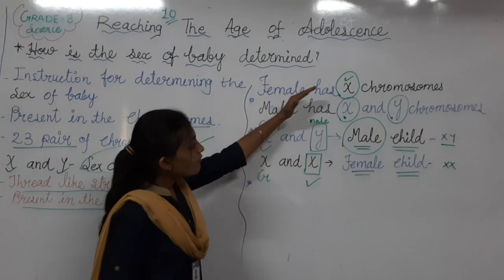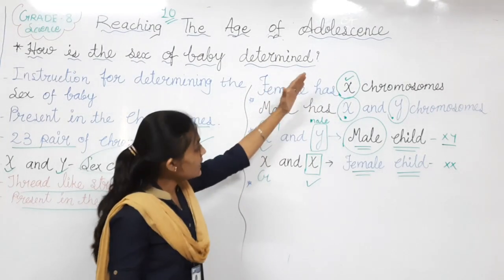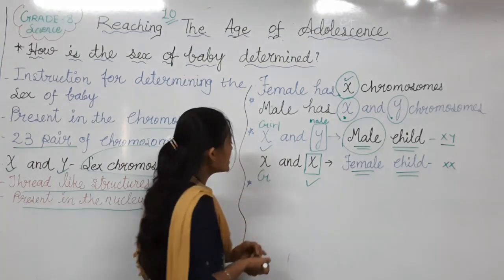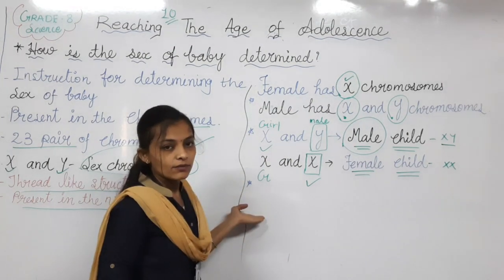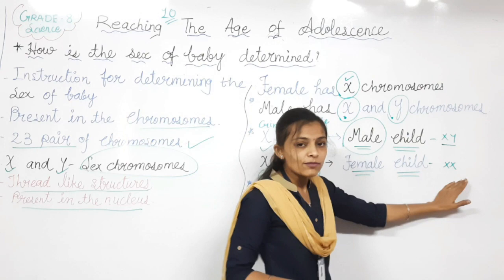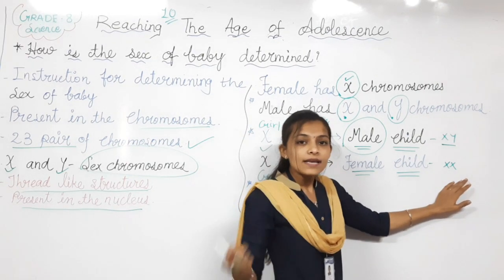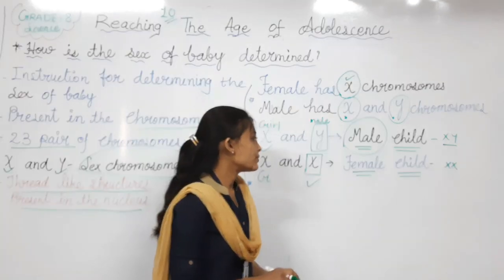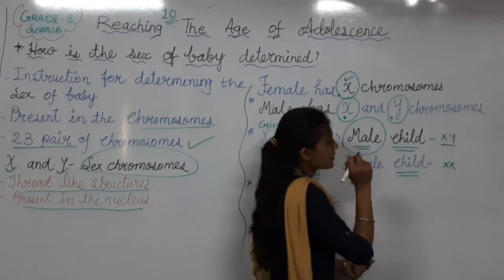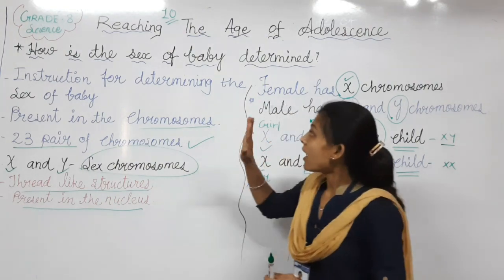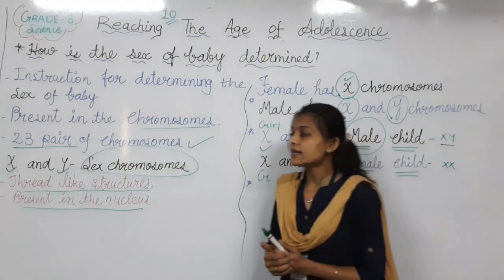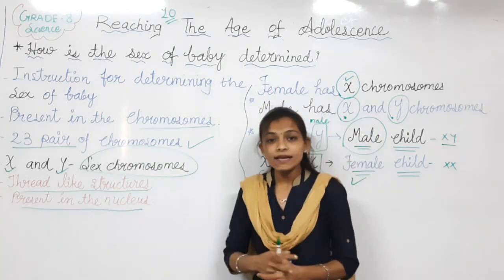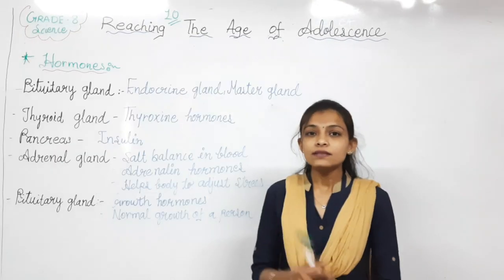And next, once again, the second example. If from the male side the X chromosome is contributed and the girl has the X chromosome, the same pair of chromosomes will be there. When the same type of chromosomes will be there, it should be a female child. So this is how the sex of the baby is determined. I think this point is clear, students.